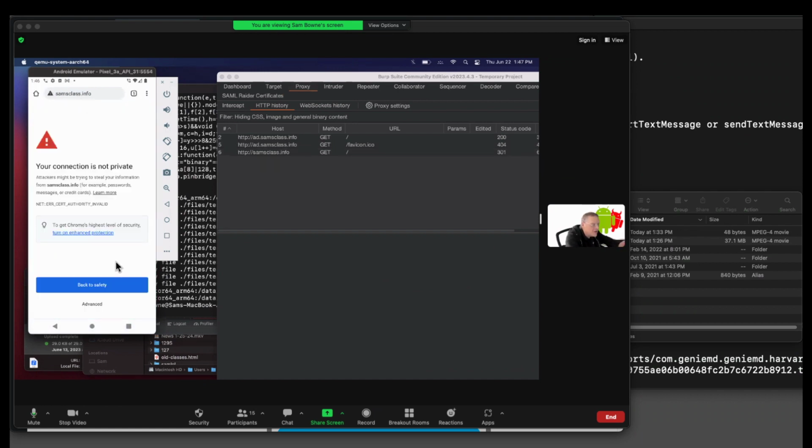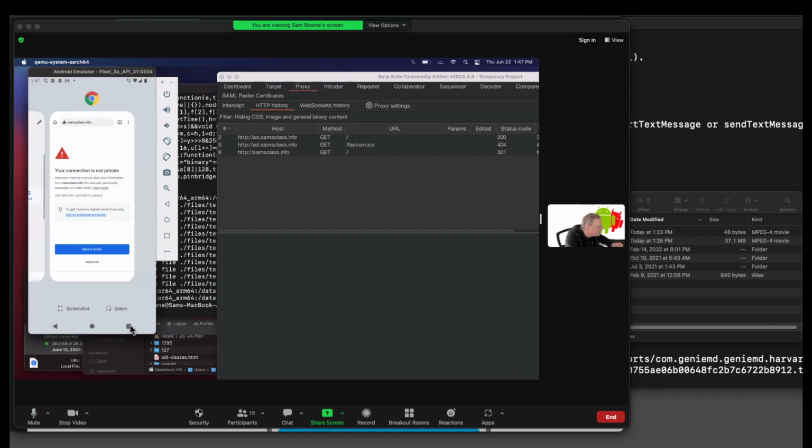and I get a warning. So this means this is what I want. It's now sending HTTPS traffic through Burp, which is man-in-the-middling it, and it should not allow that to happen. Every app should refuse to log in under these circumstances. So let's see if this app is dumb enough to try to log in.